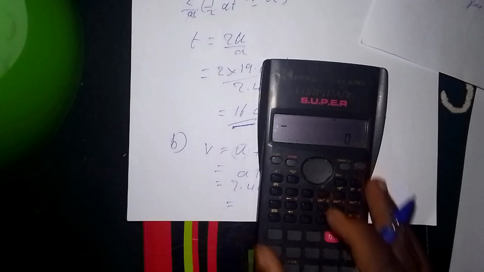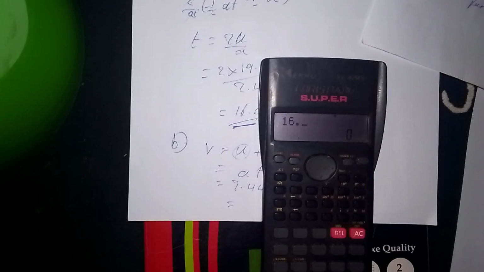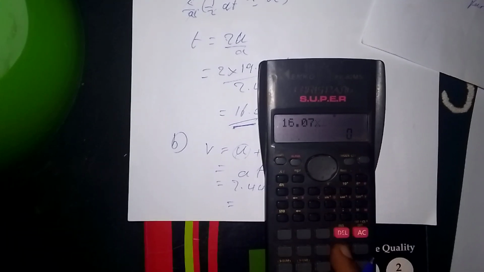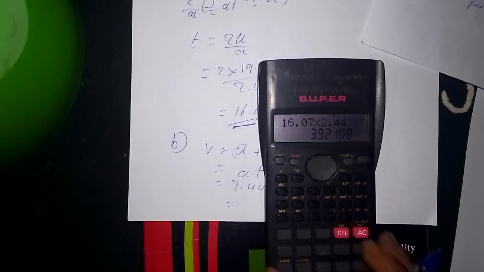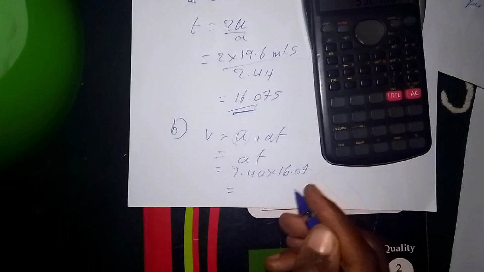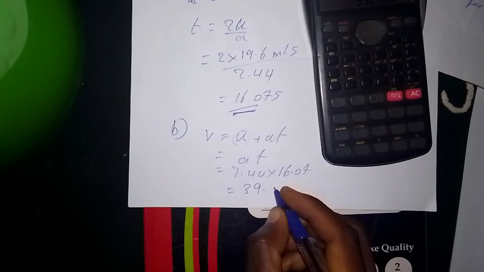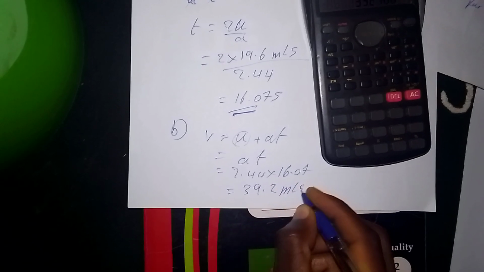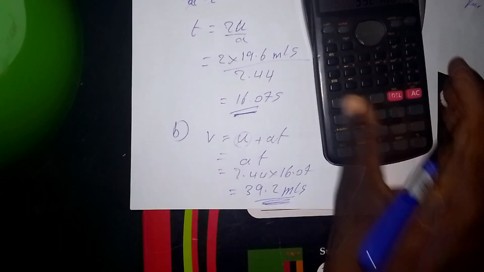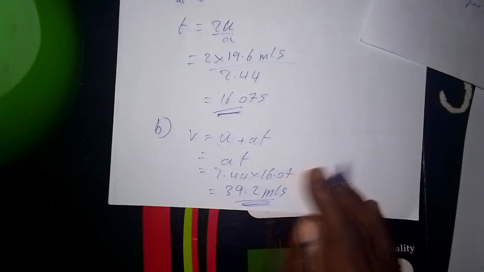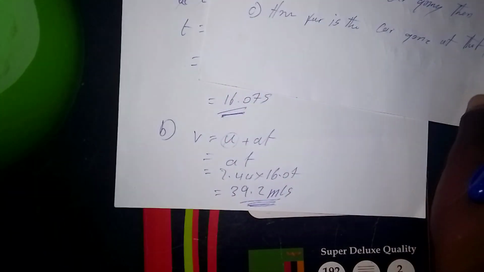We just multiply 16.07 times 2.44. It's giving me 39.2 meters per second. Yes, that's how fast the car is going then.